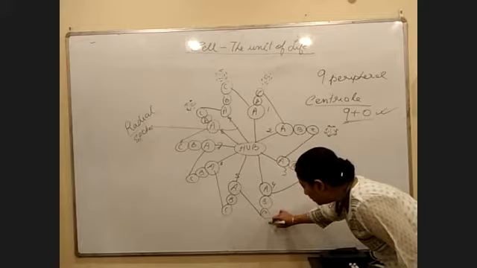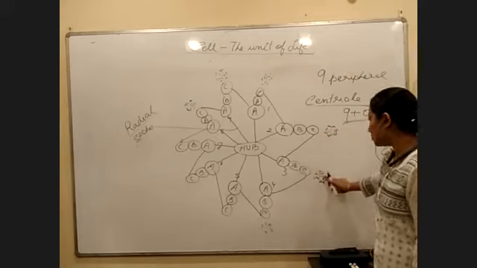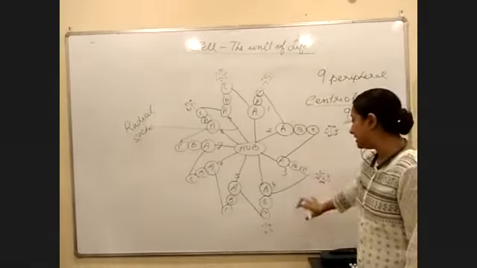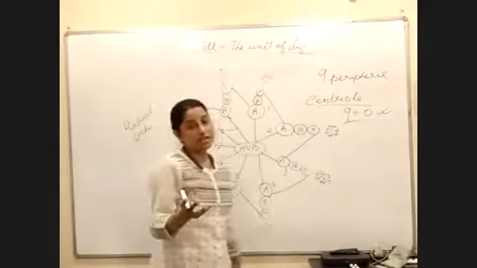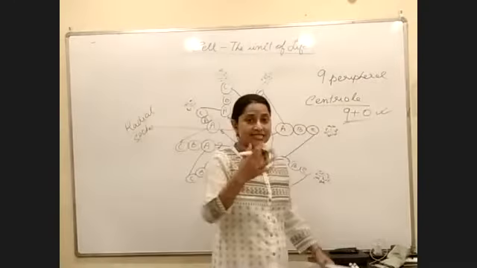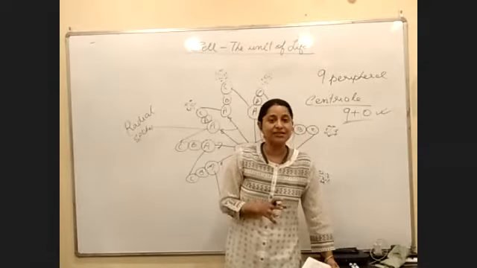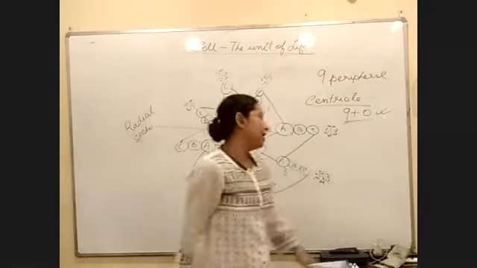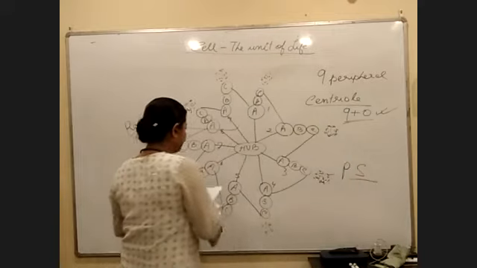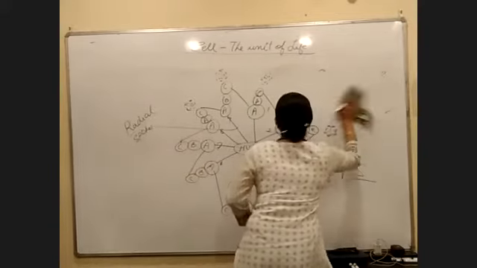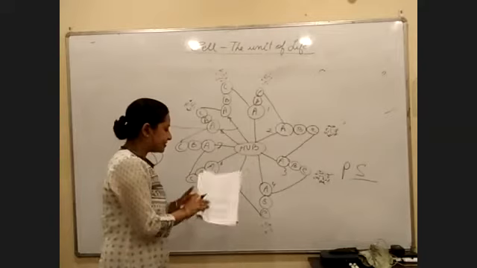But when we draw the cytoskeleton in the case of flagella or cilia, this dotted structure called the pericentriolar satellite would be absent. Instead, they will be surrounded by a membrane. So the first point of difference that we observed is whether the structure has a membrane or does not have a membrane. Centrioles do not have a membrane, but the cytoskeleton of cilia will have a membrane. So here we have the pericentriolar satellite, right? Okay. Next.